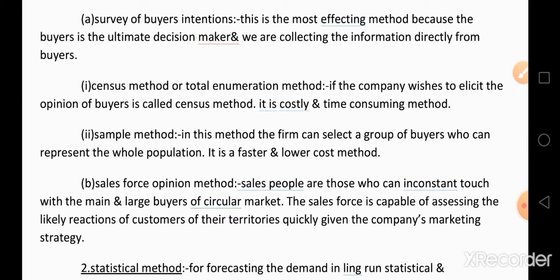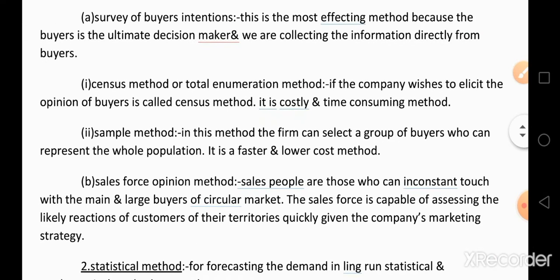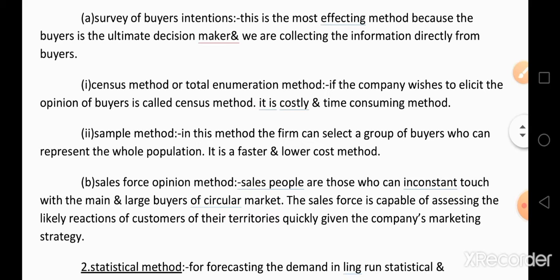Or if the company has 10,000 customers, it collects information from all 10,000. Depending upon the customers' opinion to estimate the future demand is called the census method or total enumeration method.